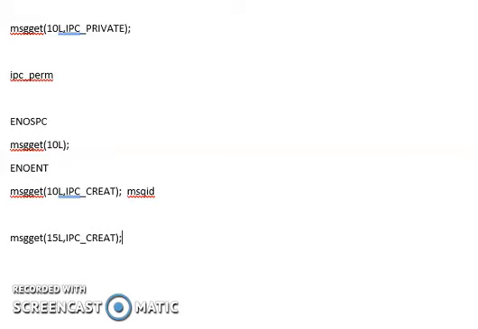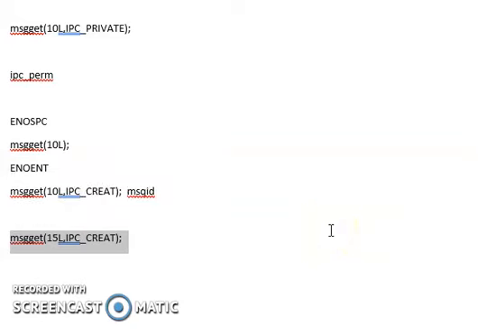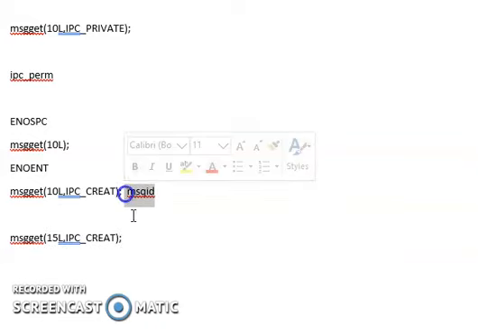Now inside your kernel table, when you search for an IPC channel with 15L as the key, you will not find it. If msgget could create a new entry inside the kernel table for this message queue with a key of 15L, and you have space in that kernel table, then your msgget will definitely return a positive number which we call the message queue ID.